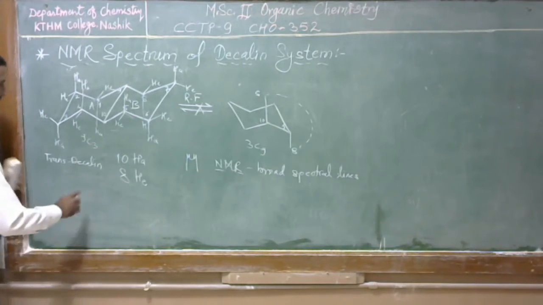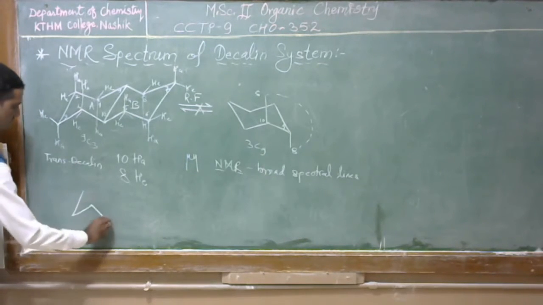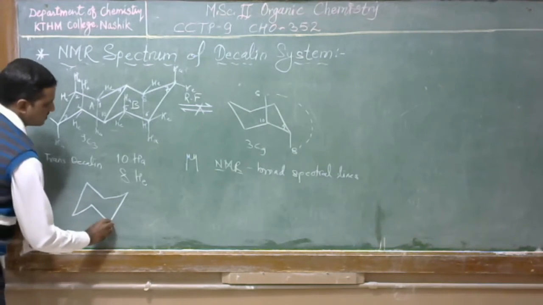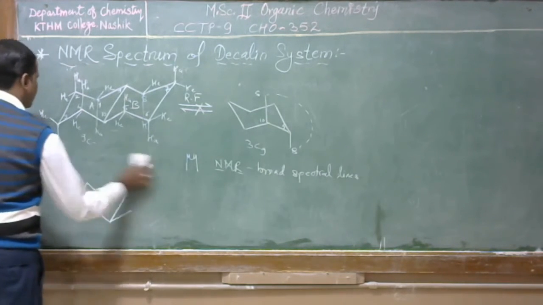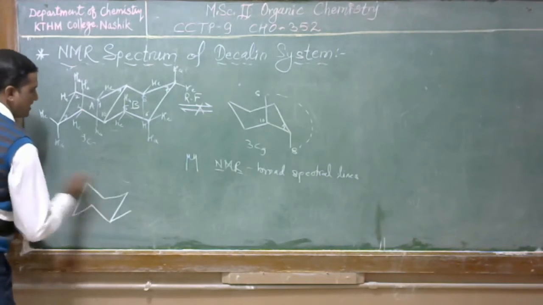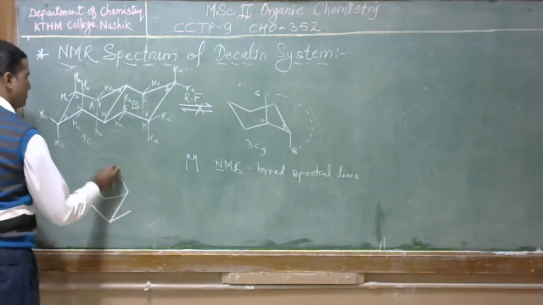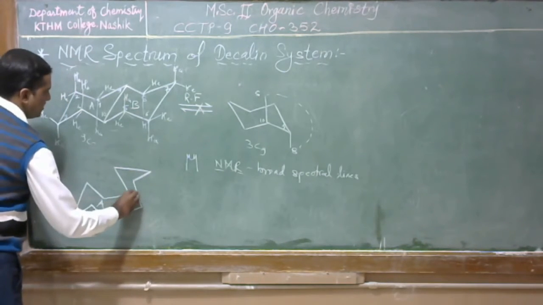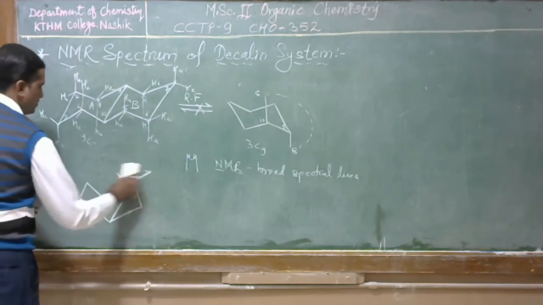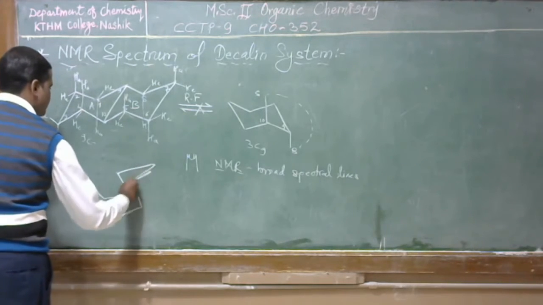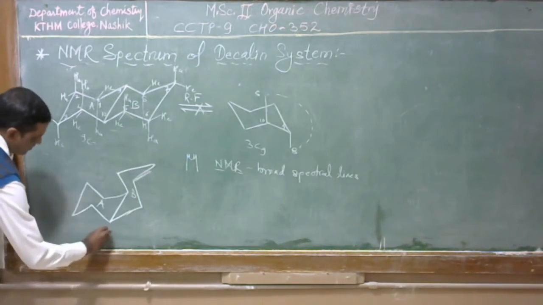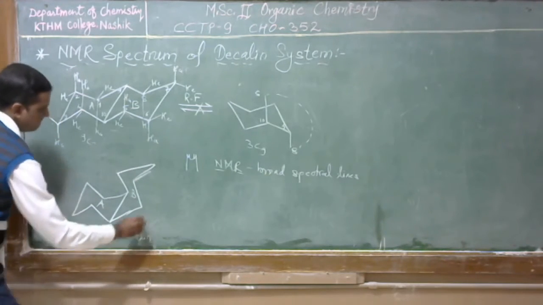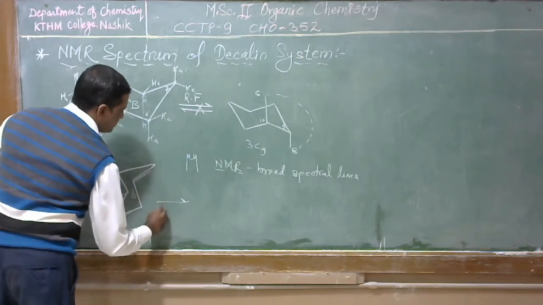But when we compare this NMR spectrum with the NMR spectrum of the cis-decalin system, we clearly observe that the NMR spectrum is different.